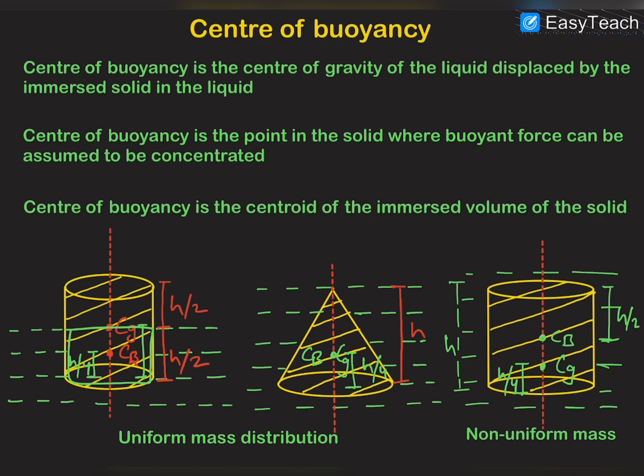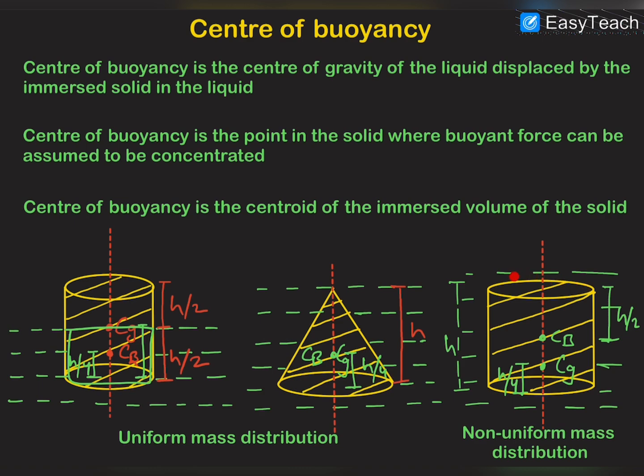But when the mass distribution is non-uniform, like you can see in this case, this cylinder has non-uniform density: the lower half is heavy and the upper half is light. So the center of gravity of the cylinder is at a height of h by 4 from the base. When we completely immerse this cylinder inside the liquid, the volume of liquid displaced will be the same as the total volume of the cylinder.